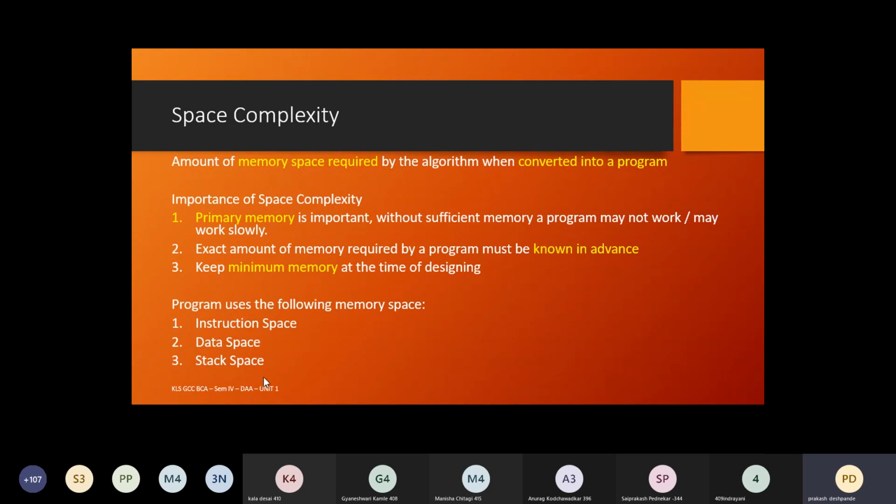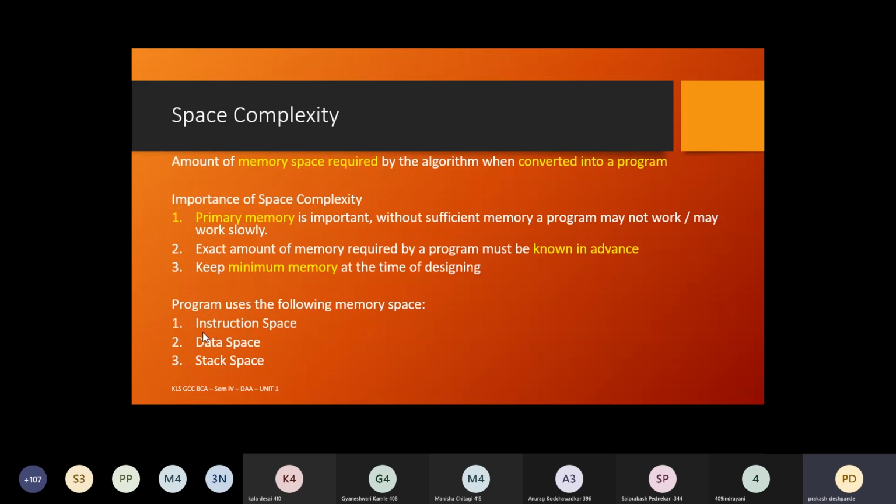Stack space is related to the functions. If the algorithm makes use of user defined functions, then the data elements related to those functions are taken here. In case of a recursive algorithm, the total space will depend upon the depth of the recursiveness. Now, the total memory space is going to be the sum of all these three things.